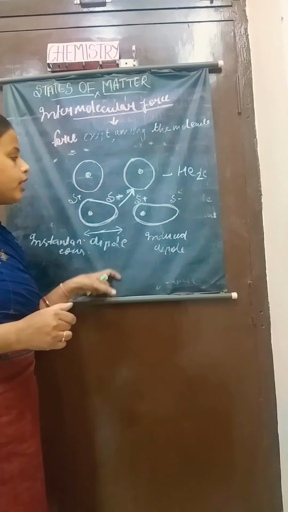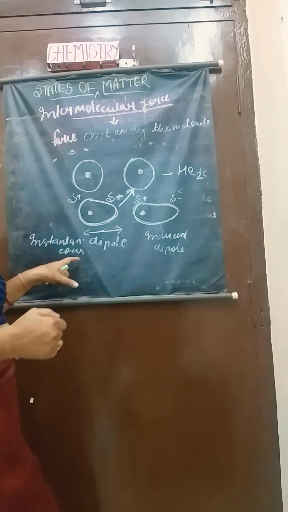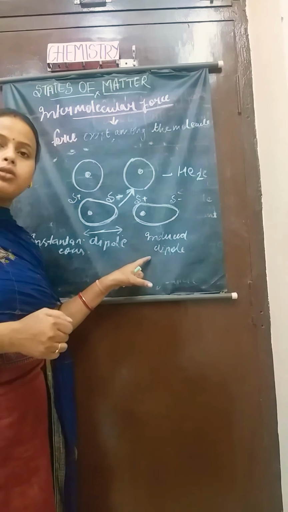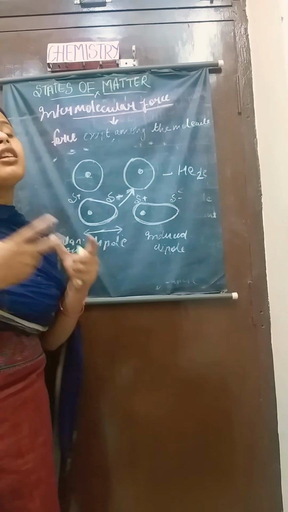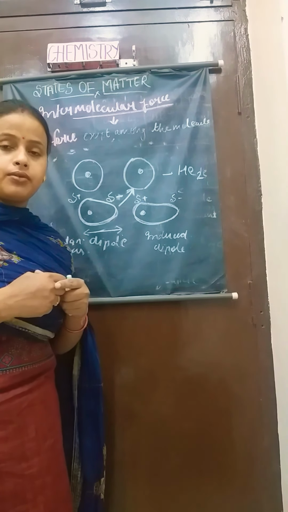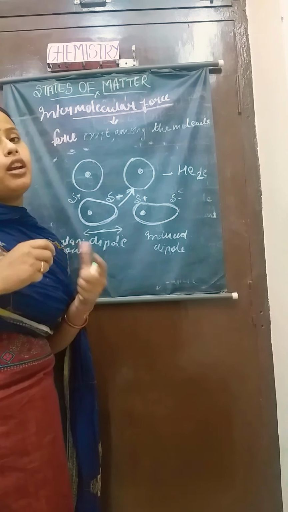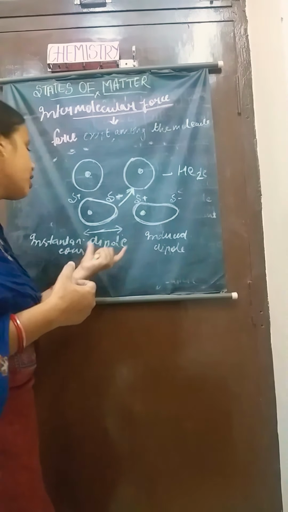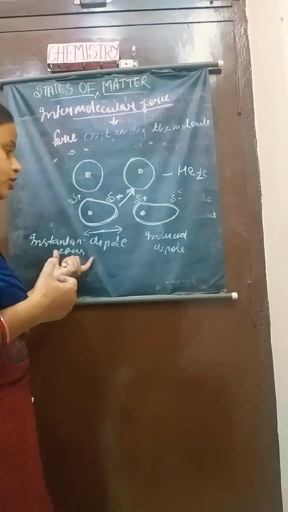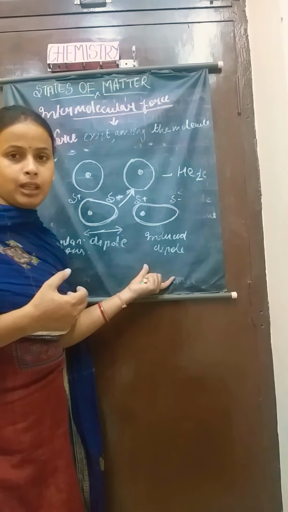Okay, so here you can see the instantaneous dipole and the induced dipole. When two dipoles interact with each other, the London force acts. London force is the force which acts between the two dipoles, that is, the instantaneous dipole and the induced dipole.